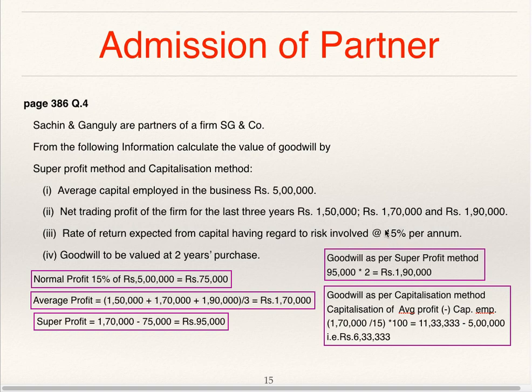So if your capital is 100, you are getting 15 return. If you are getting average profit 1,70,000, then what should be your capital? It is 11,33,333. But actual capital employed is 5 lakhs. Average capital employed is given. So the difference is goodwill, which is 6,33,333.